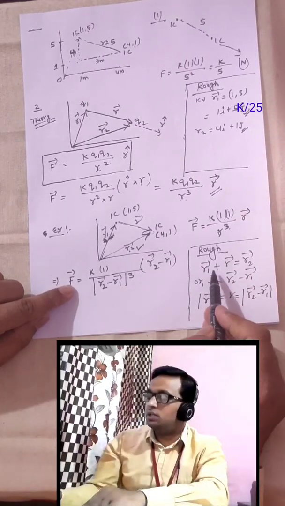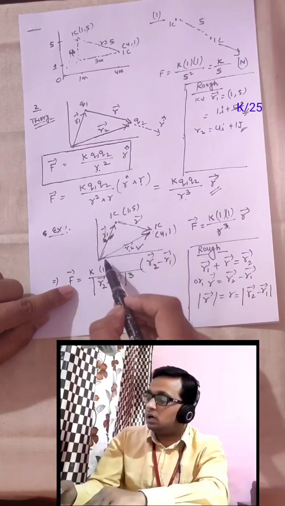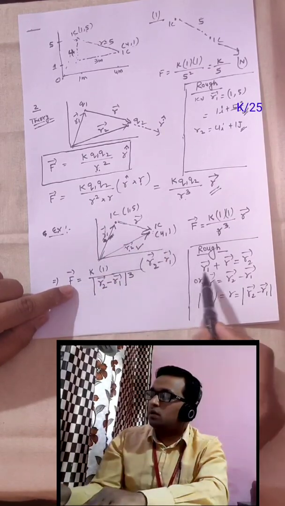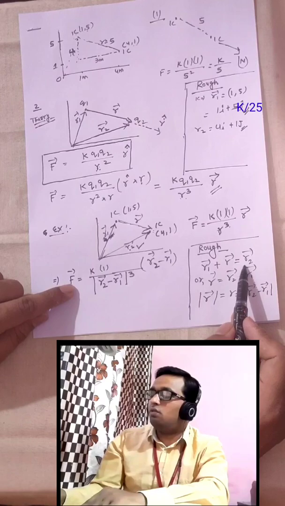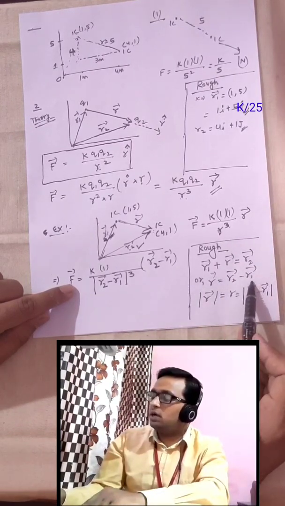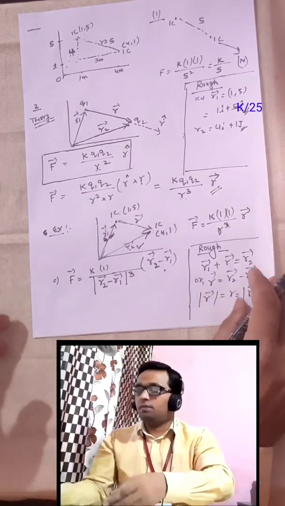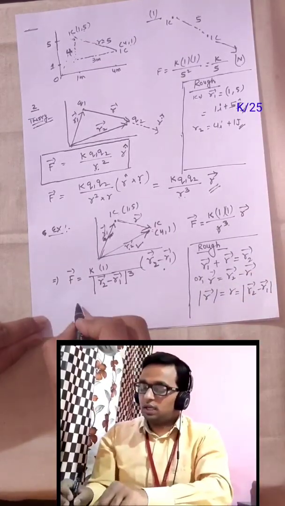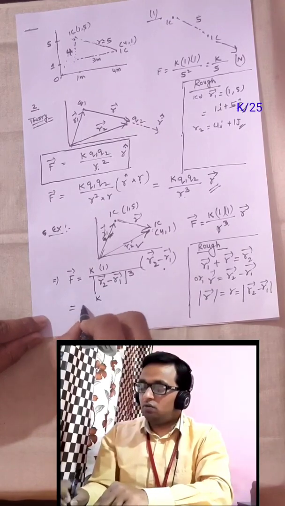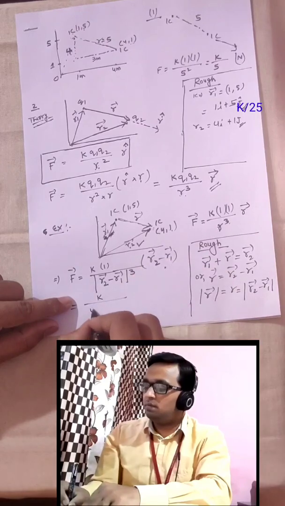Again, you can understand from the law of triangle: the first vector r1 plus r equals the third vector r2. From here r equals r2 minus r1, taking r1 to the right-hand side. So we have used this thing over here. Now can you tell me what I should write? How much is r2? r2 is 4i plus 1j.